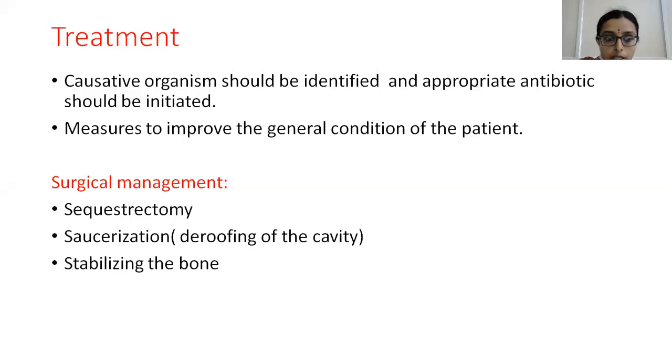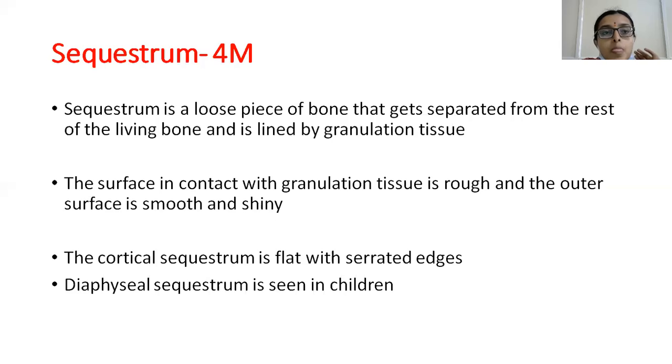And this sequestrectomy should be done when, after following serial radiographs, there is a well-formed involucrum in the X-ray. Only then we can do the sequestrectomy. Otherwise, the stability of the bone will be at stake. And then if at all there is any bony defect, the bone should be stabilized using appropriate internal fixation measures or using an external fixator. It depends on the disease condition.